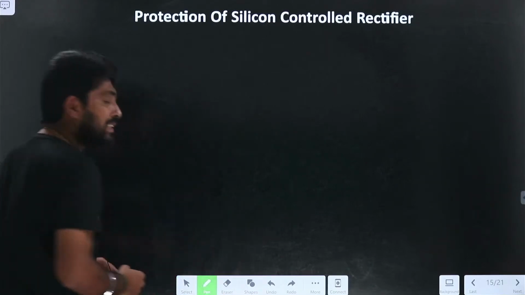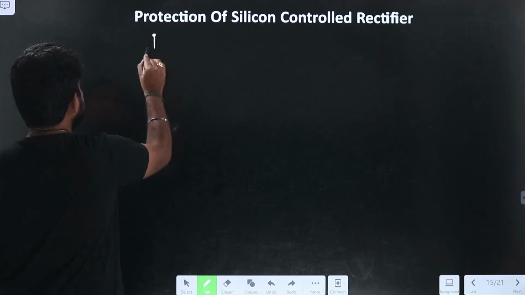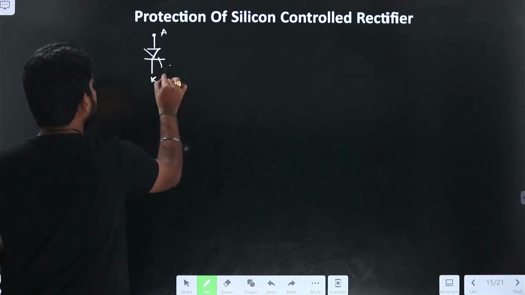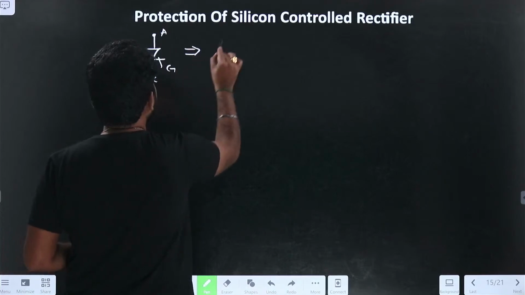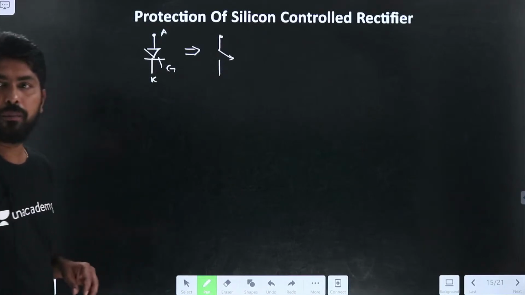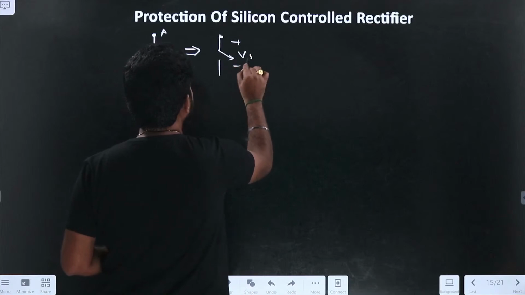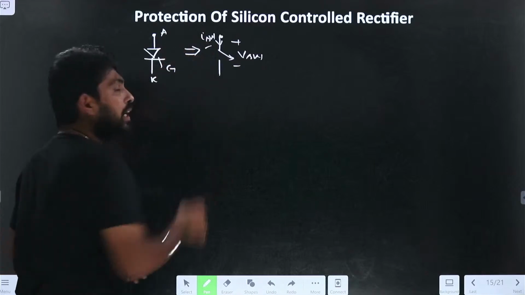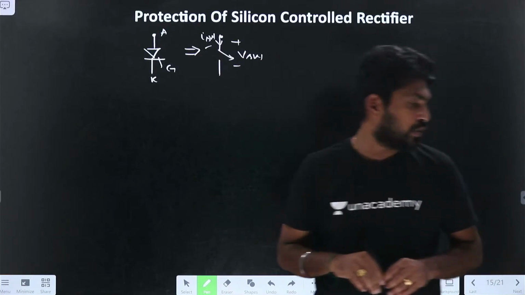Let me take the SCR as a simple switch. As we know, SCR contains anode, cathode and gate terminals. Let me replace this with a simple switch, right? If I take the simple switch, the voltage across the switch will be VSW and the current flowing through the switch equal to ISW.